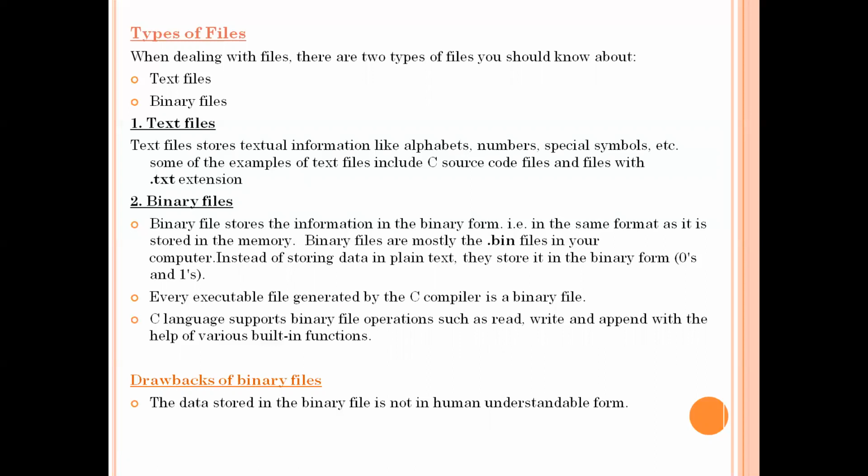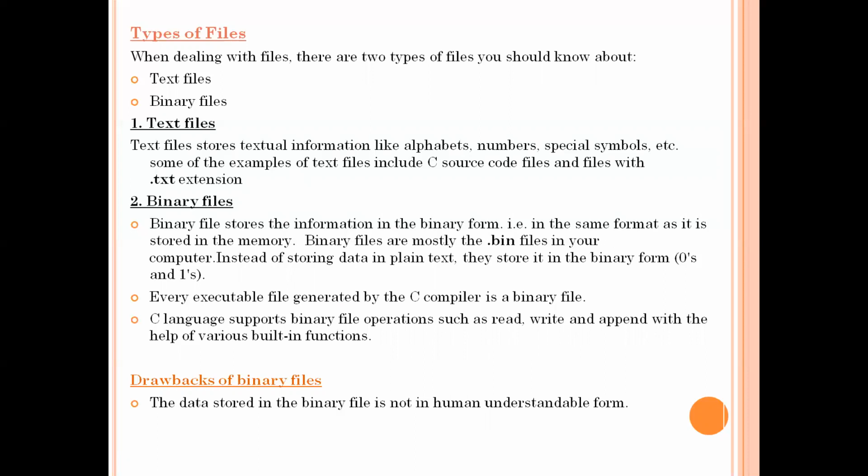So the .exe file contains the information in the form of zeros and ones, and we call it a binary file. The drawback of binary files is that the data stored in the binary file is not in human understandable format. The data is in the form of machine instructions. In the C library, we have functions to operate on text files as well as binary files.